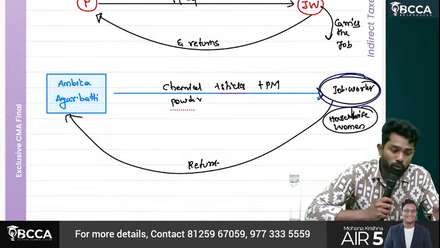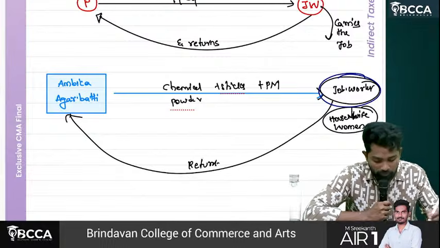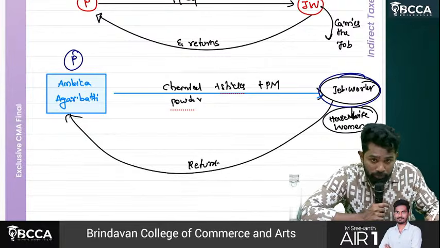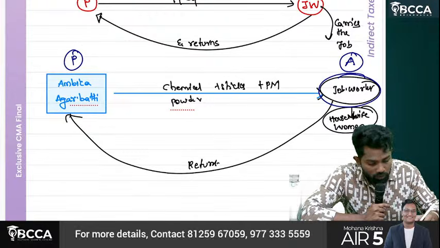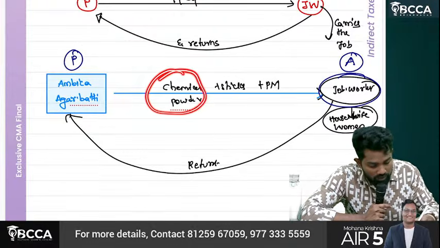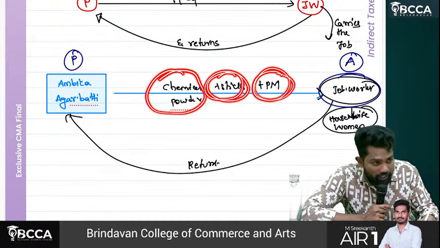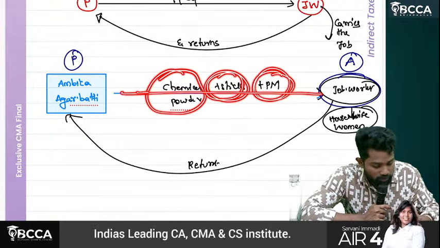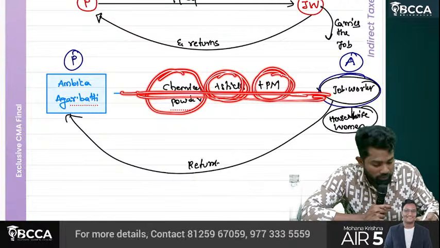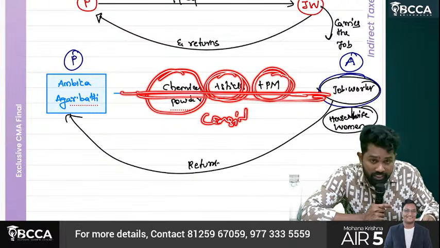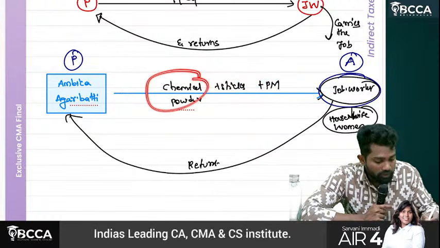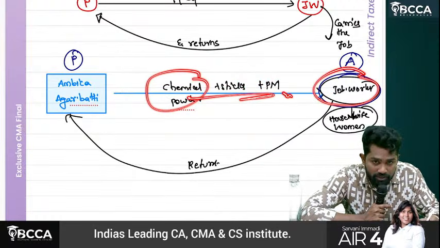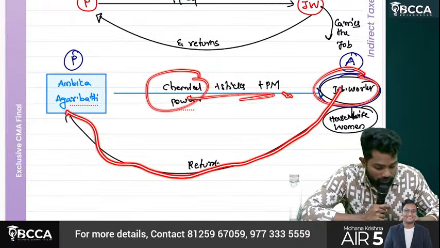Job work. Now what is not called supply? Here Ambika Agarbatti is a principal, job worker is an agent. Now this chemical powder sticks, this packing material, when they are sent from principal to job worker, or principal to agent, is there any consideration? No, there is no consideration. Without consideration, this job worker came and took these materials, and then again without consideration they are returning.